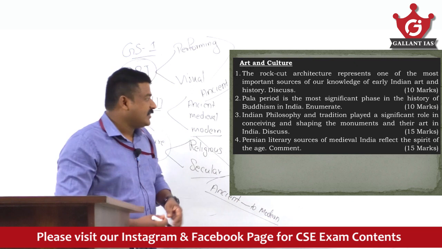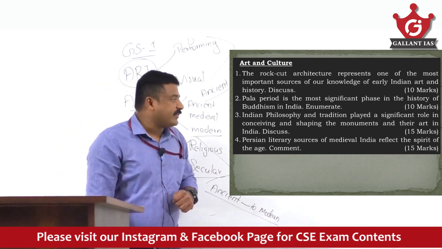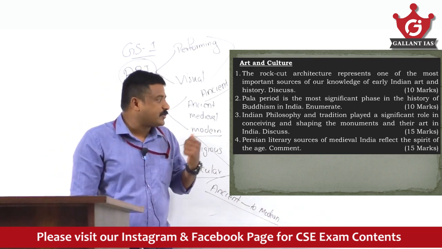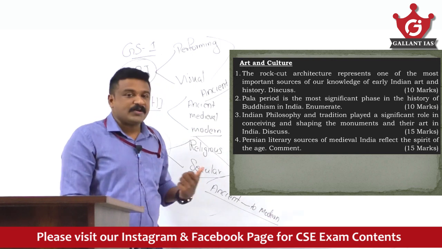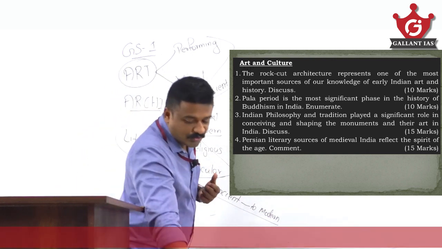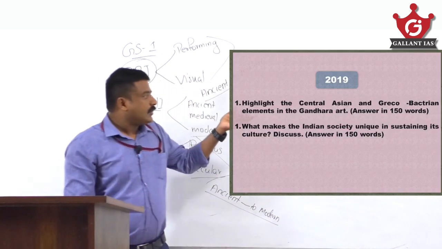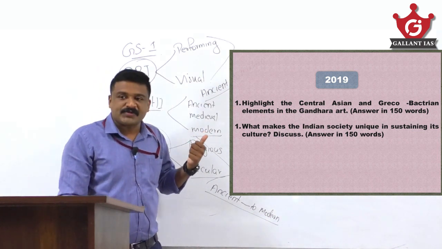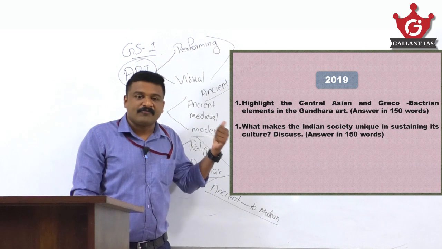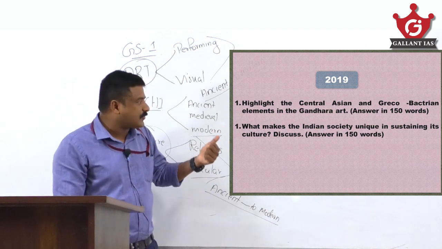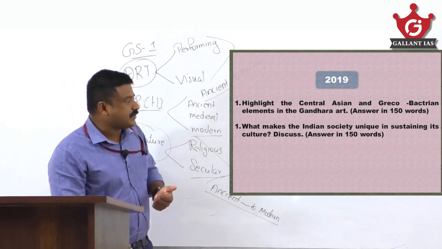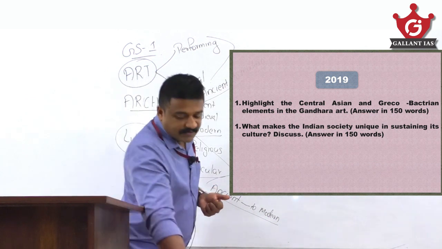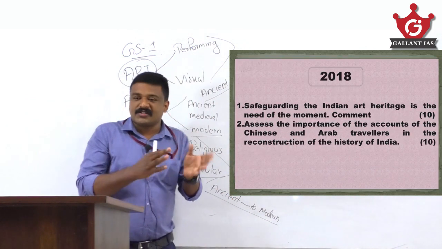That's another question: Persian literary sources of medieval India reflect the spirit of the age. So these are some questions UPSC asked in 2020. Highlight the Central Asian Greek Bactrian elements in Gandhara art, the influence or impact of these foreign traditions on the Gandhara art form. What makes Indian society unique in sustaining its culture? It's a blend question, society and culture blended.